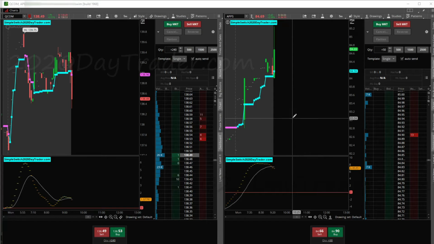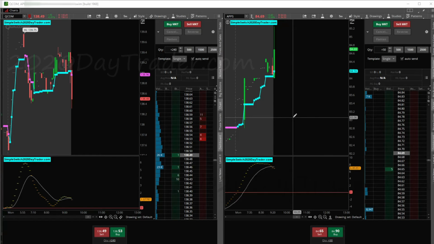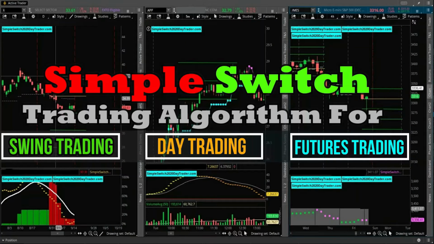I trade based off of my algorithm, the simple switch algorithm, and it's got different settings. Same algo, but different settings for futures market, for equities market, and different types of trading. So I'll be trading off that. Links below if you're interested in learning more about the algo.